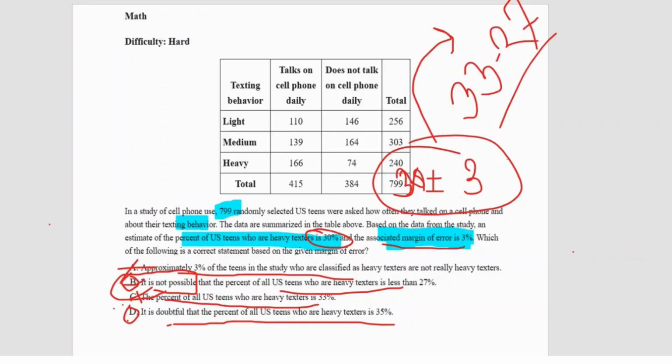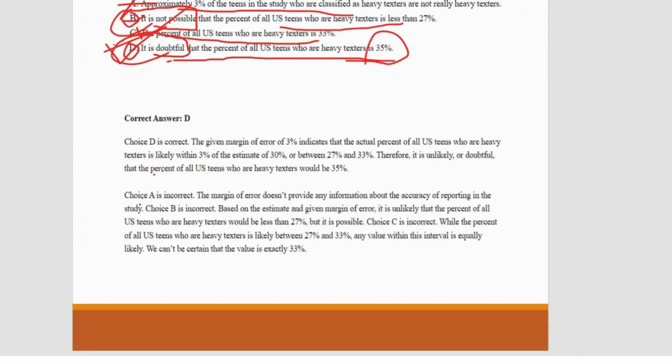But when it comes to D, it says it is doubtful, which means maybe there's a slight chance that the teens might be 35%, maybe. So at the end, we can all go for option D. That's it. So let's give option D. And if you want the correct answer, right here it is. Just read it out.